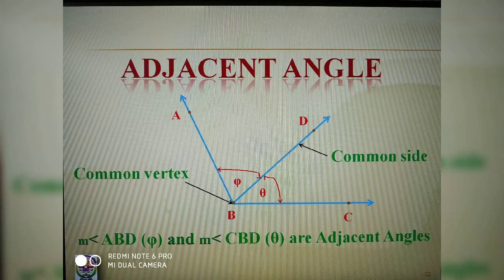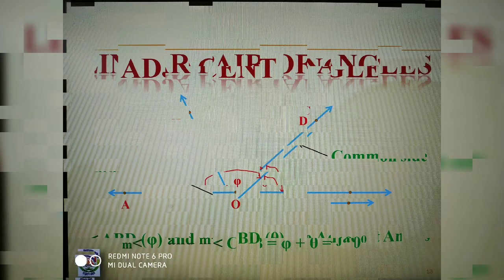Then what do you mean by adjacent angle? Two angles are adjacent if they have a common vertex, a common arm, and their non-common arms are on different sides of the common arm. Here in the figure, BD is the common arm and B is the common vertex. ABD and DBC are the adjacent angles.